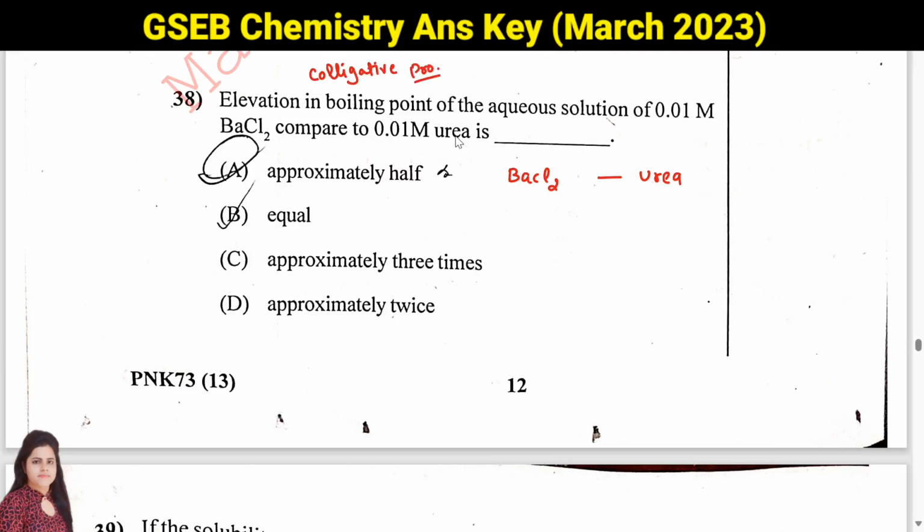So BaCl2 is an ionizable compound and it is giving you 3 ions, 1 Ba2 positive and 2 Cl negative. Urea is non-ionizable, so number of particles you can consider only one molecule, right? So 1 and here we have 3. So that's why answer will be option C. It will be approximately 3 times. Okay, so it is depending upon the number of ions. That's why option is C.